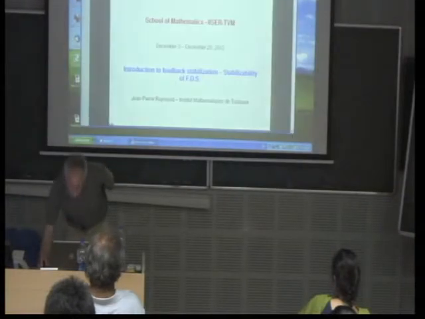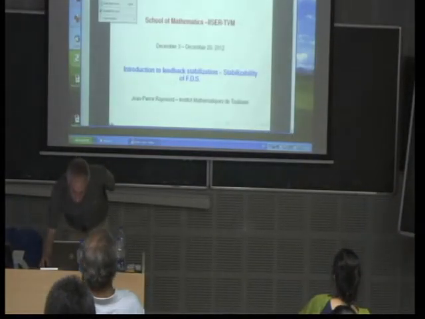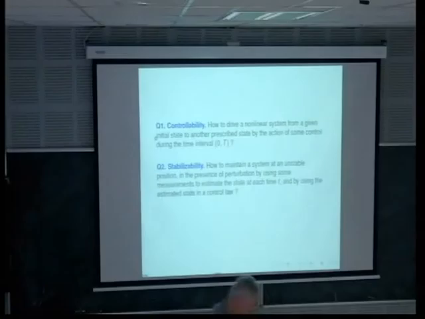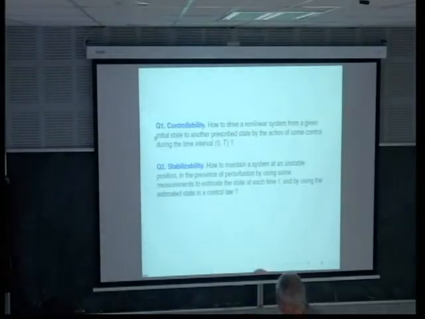And for that, we have to start with something about finite dimensional systems. So the two questions are the following. The first one is the question of controllability.